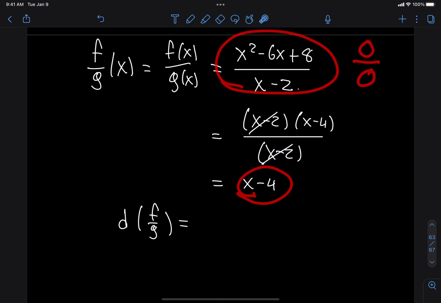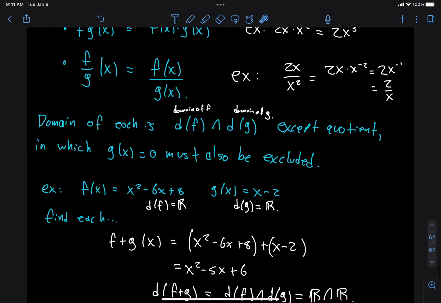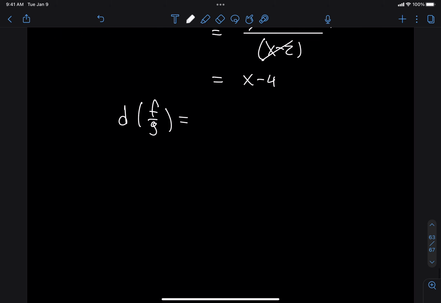So I need to use the rule. What does the rule say? It says the domain of the quotient is going to be the intersection of their domains minus any numbers which make g 0. So in this case, it's going to be D of f intersected with D of g, and then I'm going to set minus x equals 2, right?